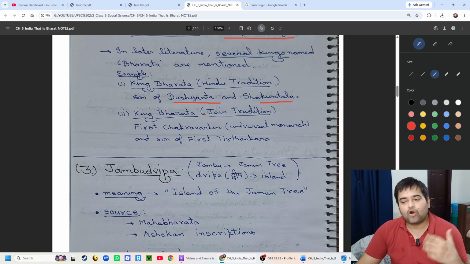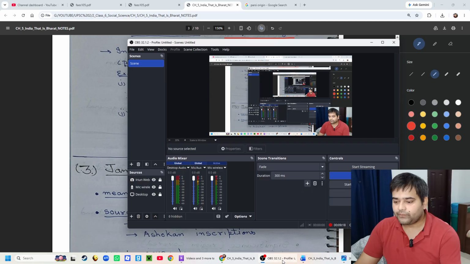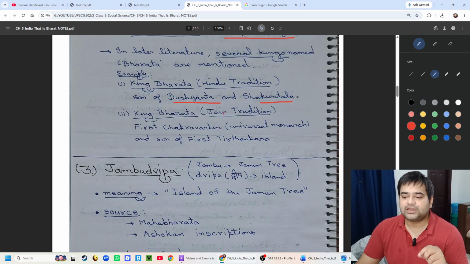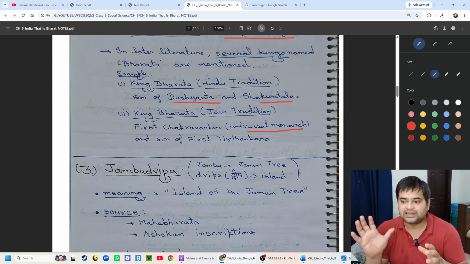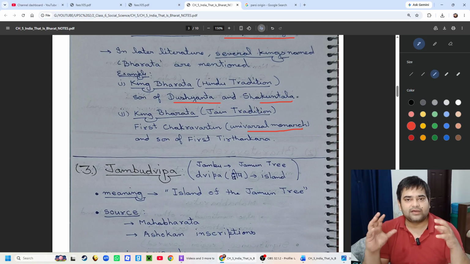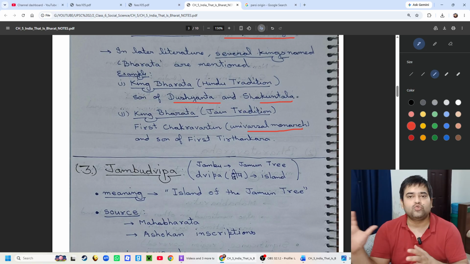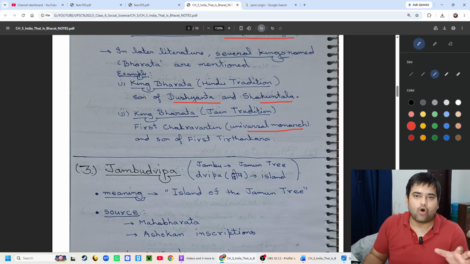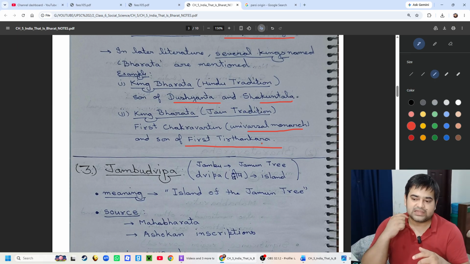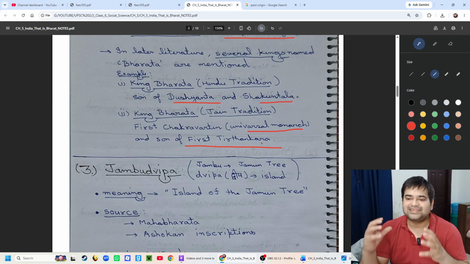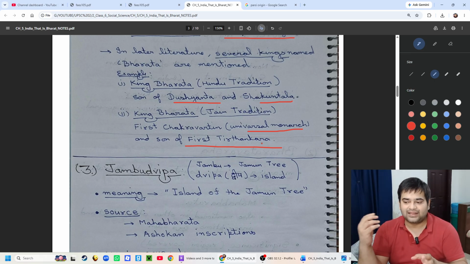Also, there is a King Bharata mentioned in the Jain tradition. He was the first Chakravartin, that is the universal monarch, like king of all. And he was the son of the first Tirthankara. When we study the Jain religion, we will see that the Jain religious leaders were called Tirthankars.